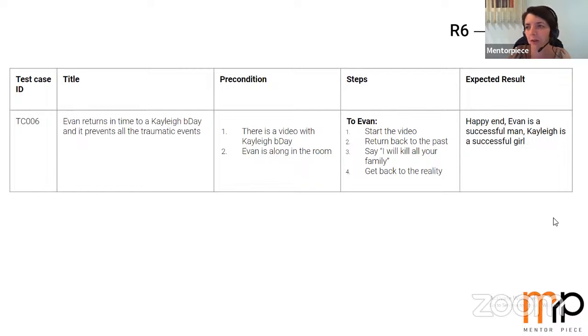I didn't mention the previous conditions here because I think we should check if Evan could watch the video from the first branch of the reality, get back to this birthday and change his reality in one step, not in 6 steps like in the film. The film will be less interesting, but I think this is a working test case for us.